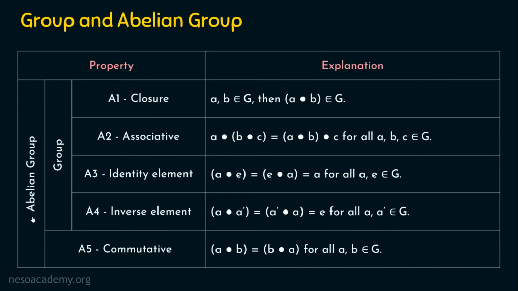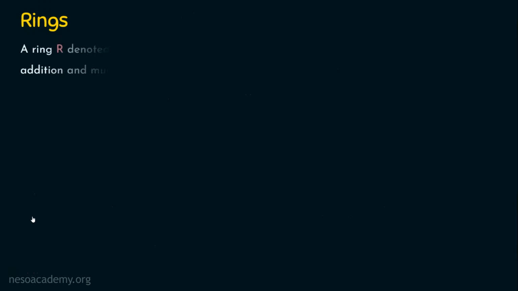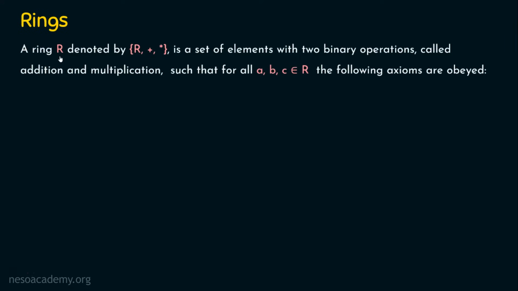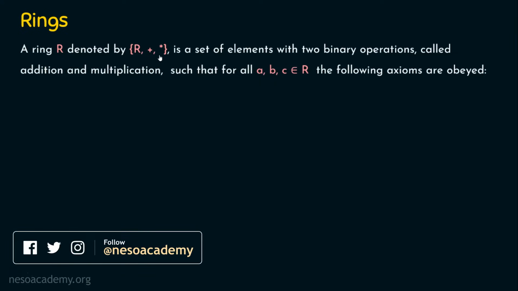Let's dive into the first topic, rings. What is a ring actually? A ring R denoted by R, plus, star. If you notice here, in the previous cases, like in the group or in the abelian group, we had only one binary operation. But here we have two operations. One is addition and the other one is multiplication. Let's continue with the definition.